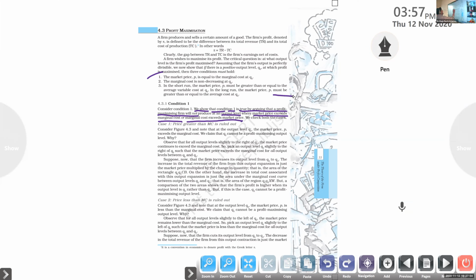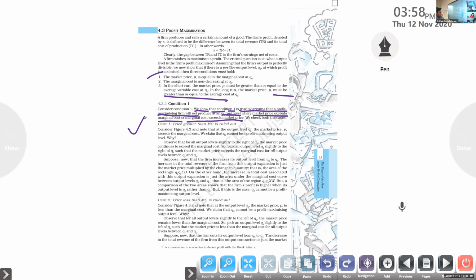What is the condition here? It must be greater than or equal to. Less than that, it is not possible. Clear or not? Less than that, no firm will produce the product. It will lead to loss. So we are discussing here Case 1: price is greater than marginal cost. What is the difference between the marginal cost and price?